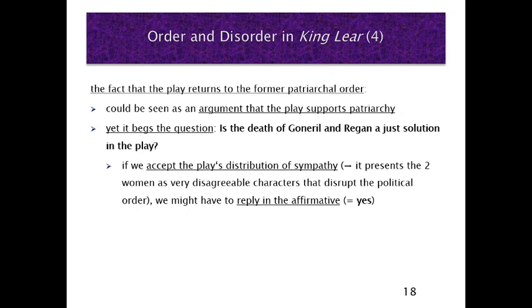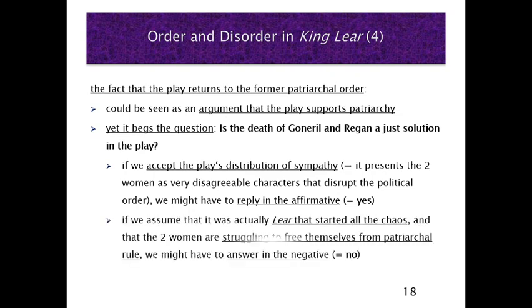The condition is that we accept the distribution of sympathy. But if we assume that it was actually Lear that started all the chaos, and that the two women are simply struggling to free themselves from patriarchal rule, then we might have to answer, no, it is not justified. We do not agree.